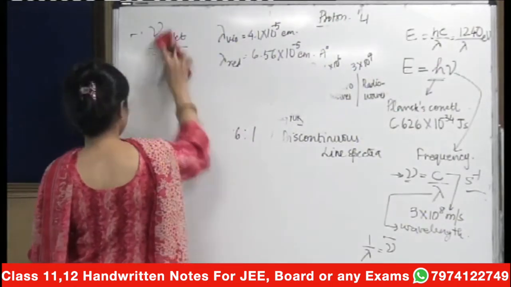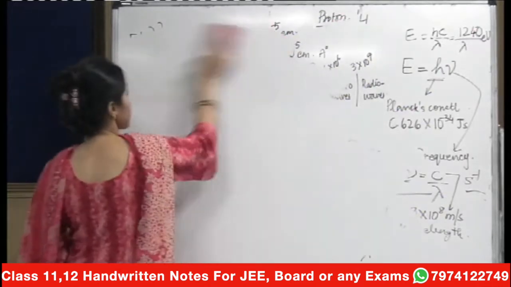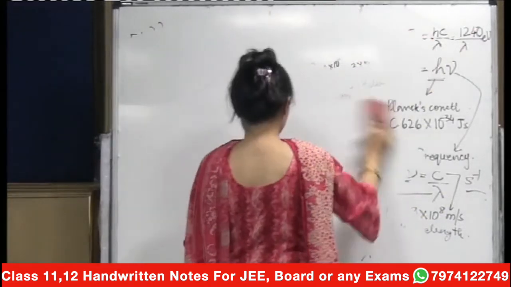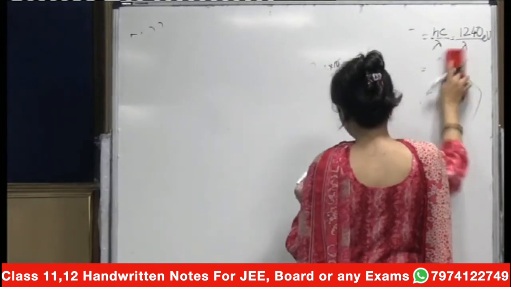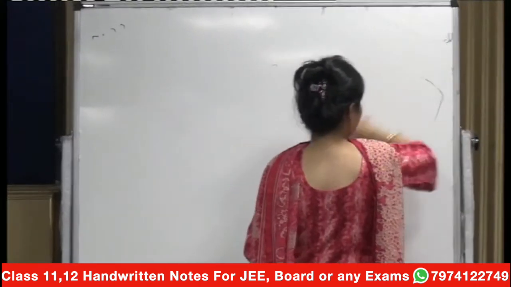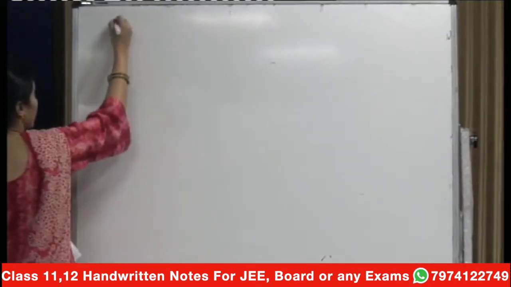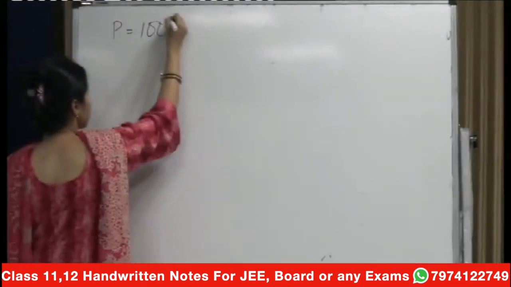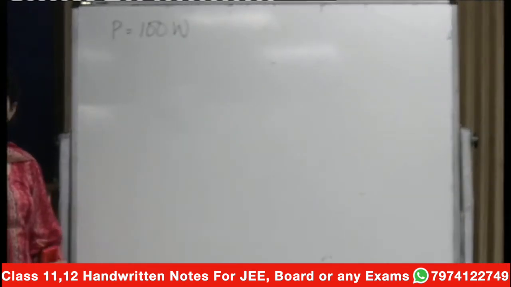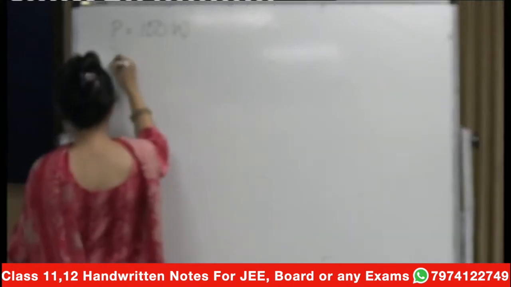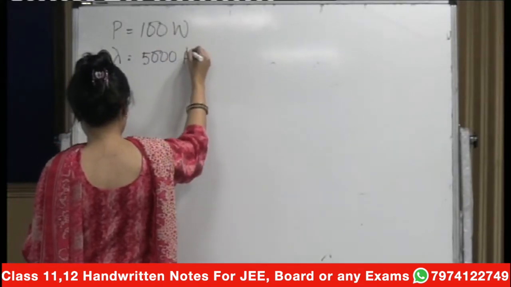Then another question, just note it down. A 100 watt power source emits green light of wavelength 5000 angstrom. So you are given a 100 watt power source that emits green light which has a wavelength of 5000 angstrom.